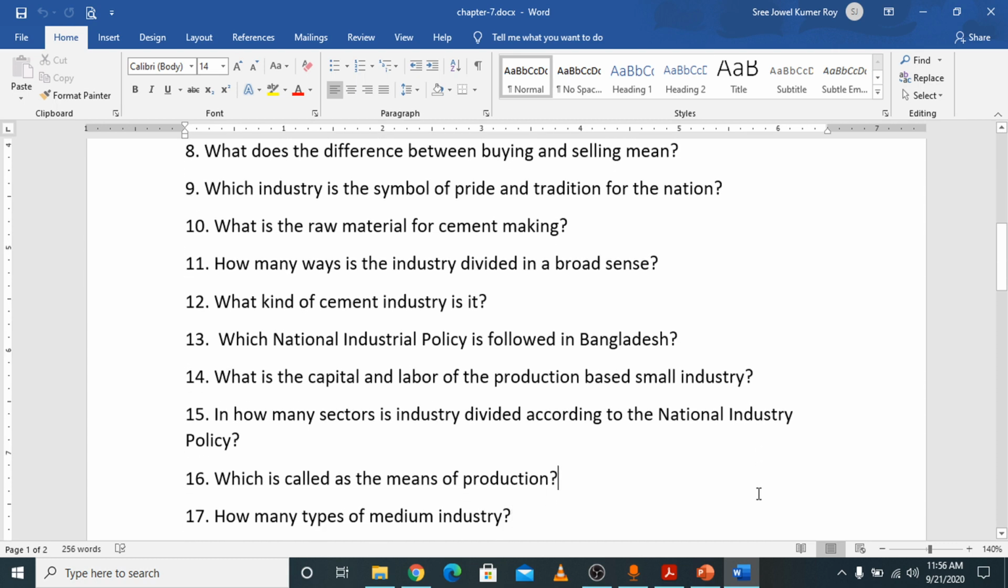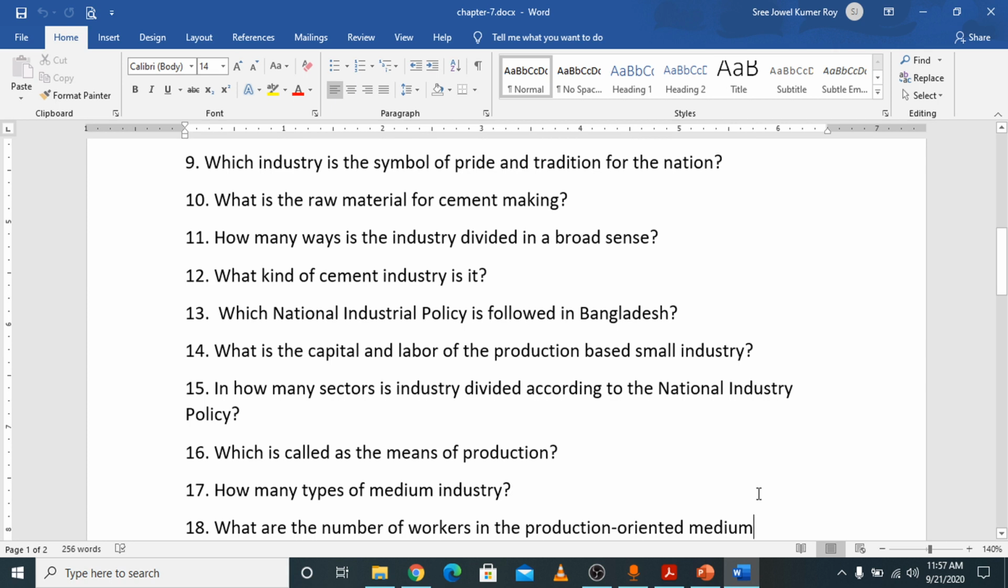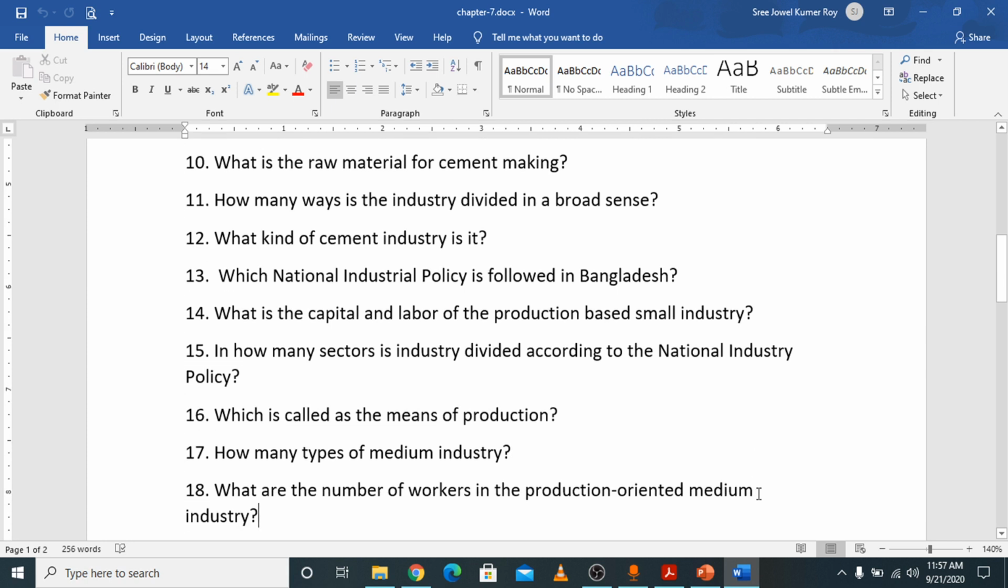Which is called the means of production? Industry is called the means of production. How many types of medium industry? Medium industry is classified in 2 types: manufacturing medium industry and service medium industry. What is the number of workers in the production oriented medium industry? The number of workers in production oriented medium industry is